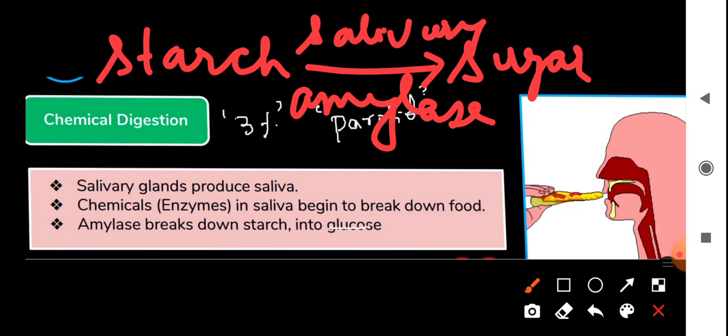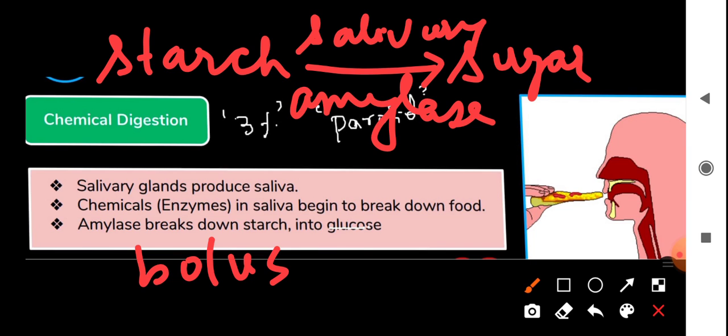As for the function of saliva, mucus and water make the food soft and slippery, easy to crush, and help to form bolus. What is this bolus? Bolus is the crushed food that you will swallow.